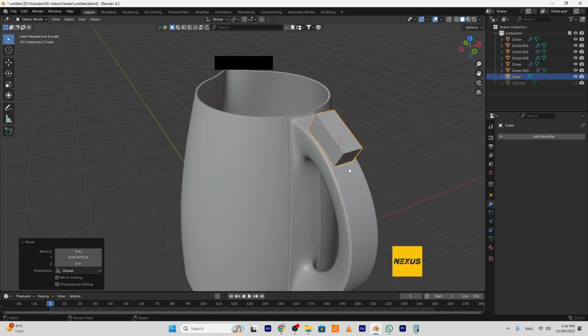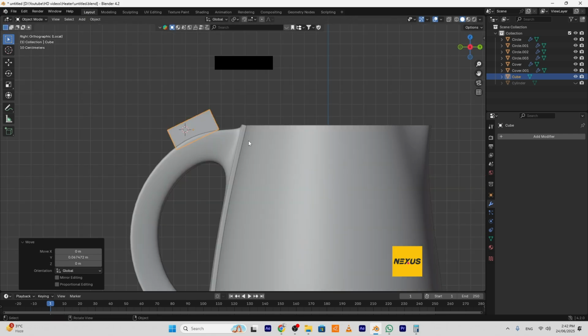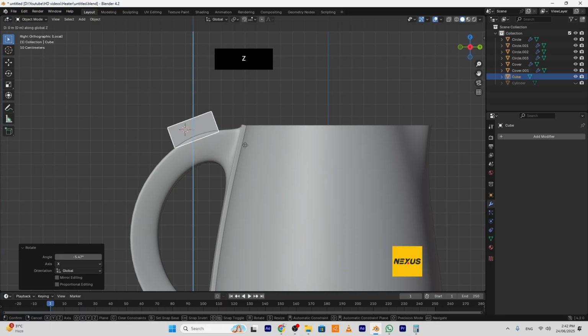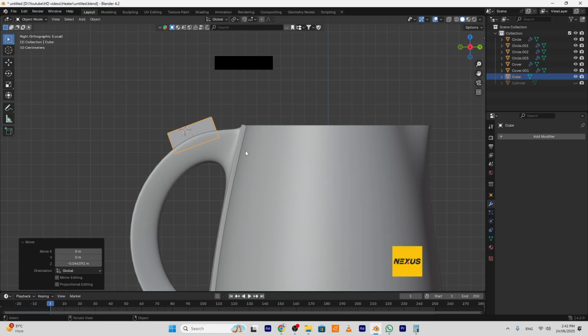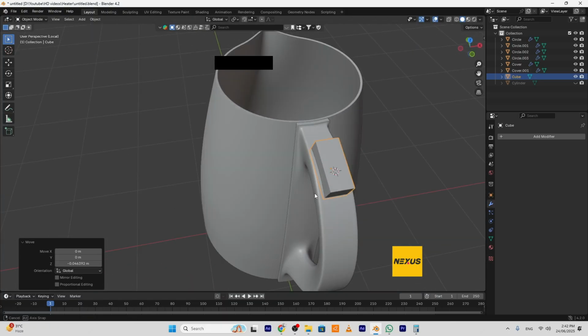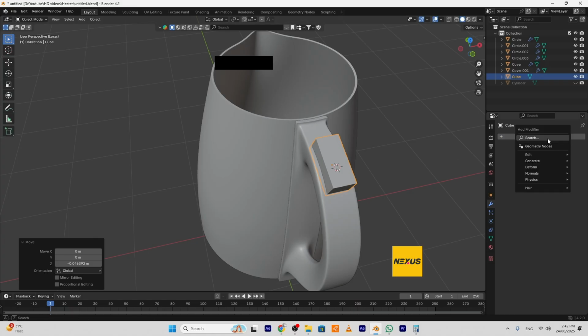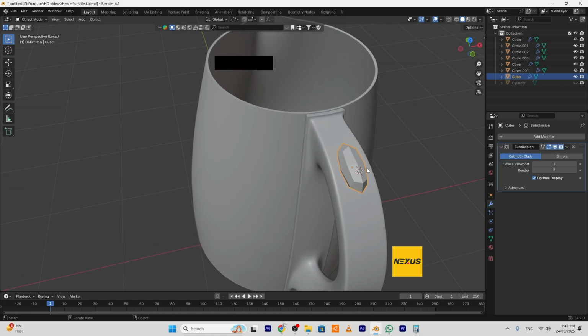If you go to side view, you will see it here. Maybe I will rotate it again in x-axis, move it in z-axis, in x-axis, sorry, like so. Okay, right now I will add subdivision surface to it.